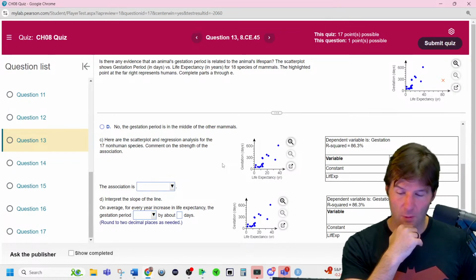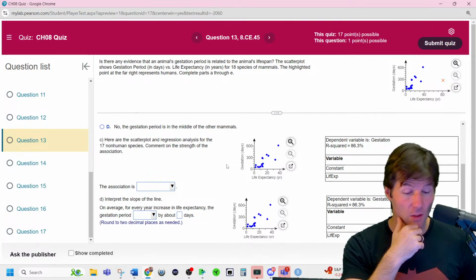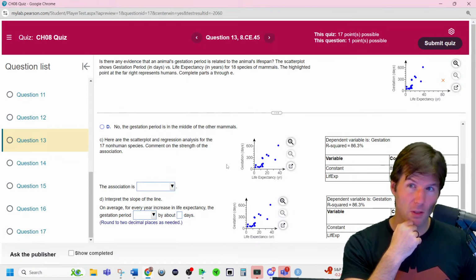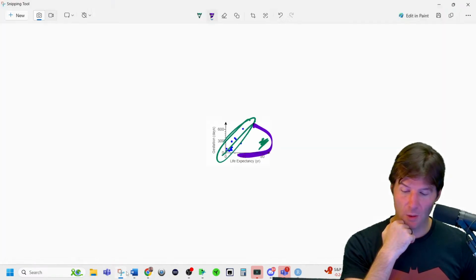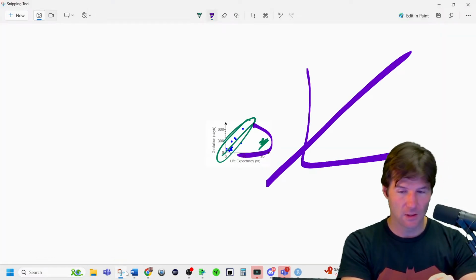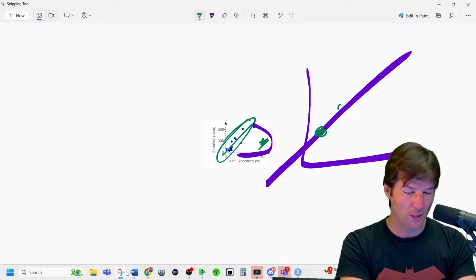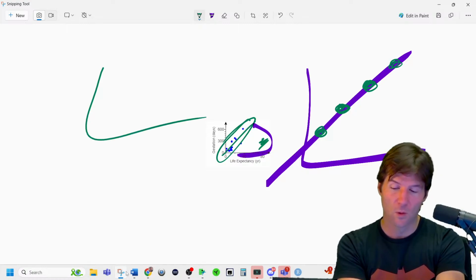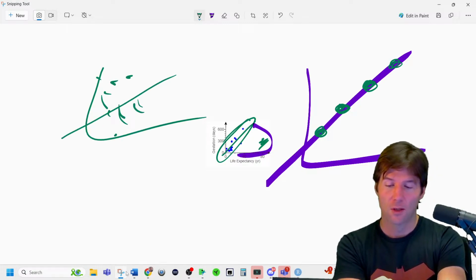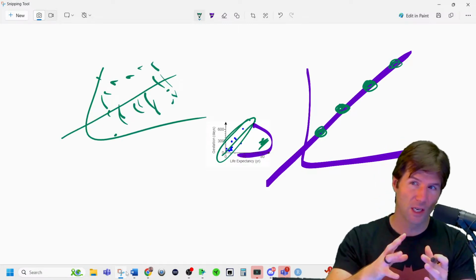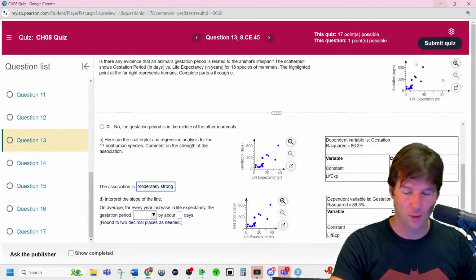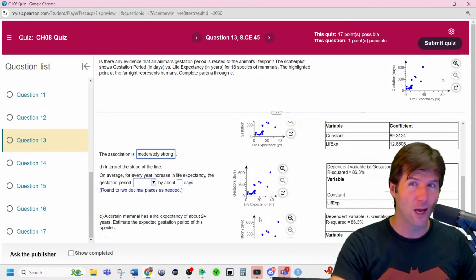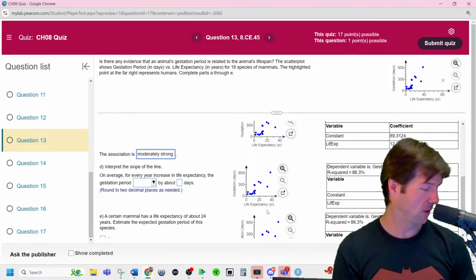Here's a scatter plot for the regression analysis. Comment on the strength of the association. It's moderate to moderate strong, somewhere in that range. Perfect would be where all the points are on the line exactly. So it's not perfect because perfect means everything's accounted for. Weak is going to look more like a bigger scatter where the line does not have the points tied around it. So it's somewhere in between that. It's not perfect. It's not weak. It's moderate, strong. And so you want to have a good idea of how things look. The tighter it is, the stronger it is.